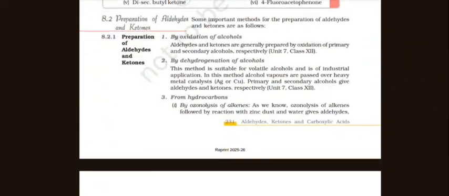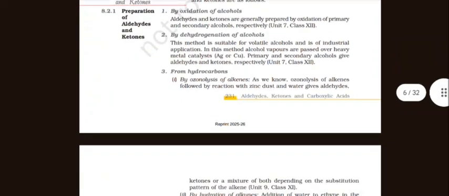Preparation of aldehydes and ketones. Some methods for the preparation of aldehydes and ketones are as follows. By oxidation of alcohols: aldehydes and ketones are generally prepared by oxidation of primary and secondary alcohols respectively.